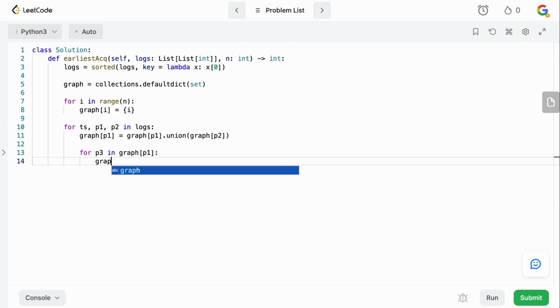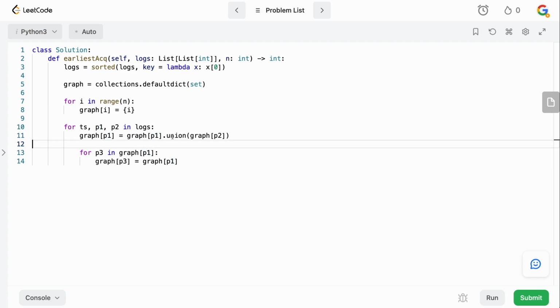So we're going to say graph of P3 is now going to have all of the acquaintances from P1. So we're just going to set their acquaintances list because now that we've updated P1, then all of the people they were acquainted with, by definition, by connection, will also be acquainted with P1's connection. So we just need to update everyone.